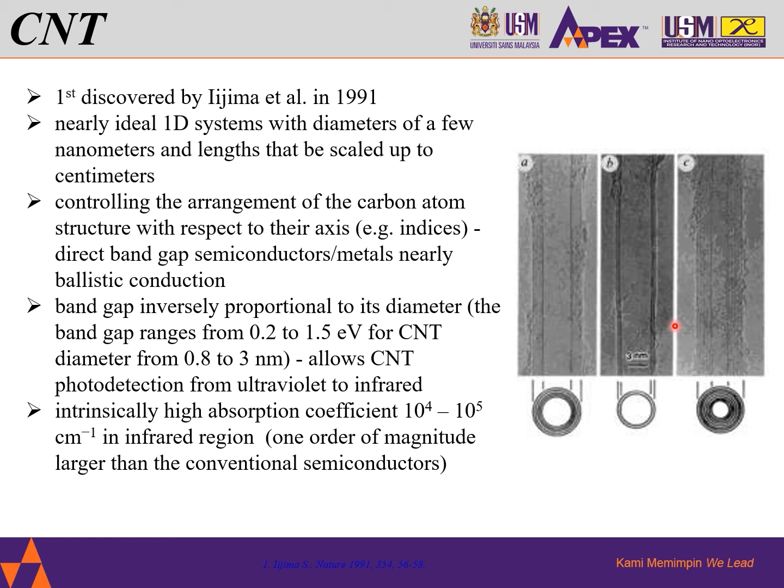The bandgap of a CNT is inversely proportional to its diameter. For example, the bandgap ranges from 0.2 to 1.5 electron volts for 0.8 to 3 nanometers, which allows this kind of CNT for photodetection from ultraviolet to infrared.